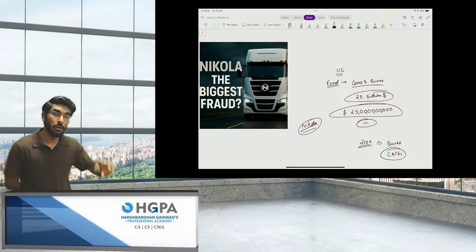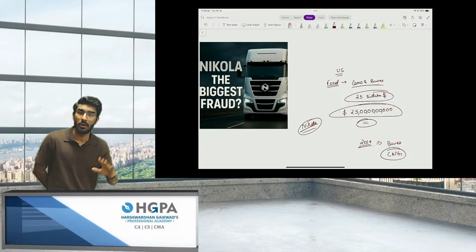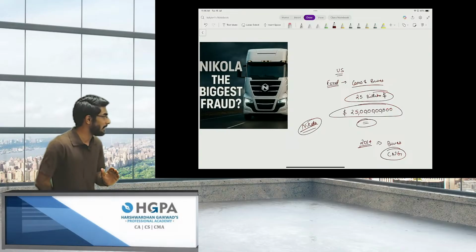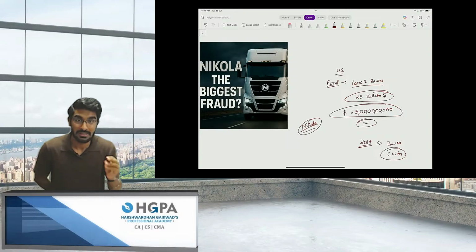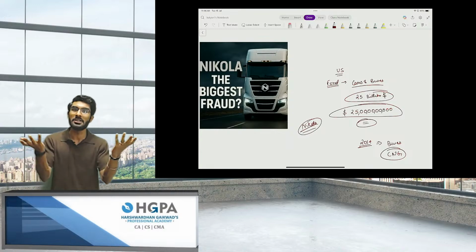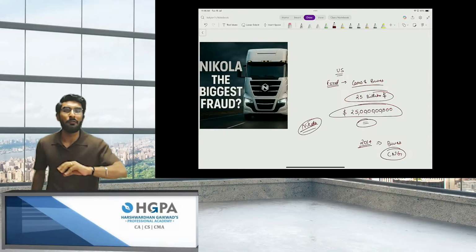Now we are going to launch buses that are going to run on hydrogen, because clean energy was a new trend. So people were surprised, how is this possible? And some people were saying that hydrogen is a very, very costly fuel.